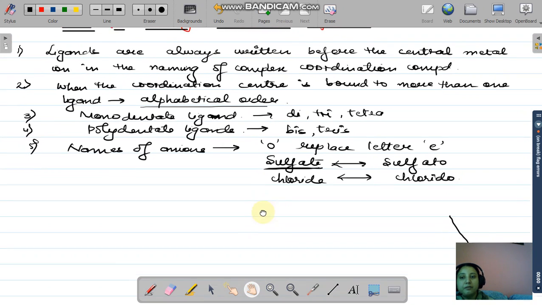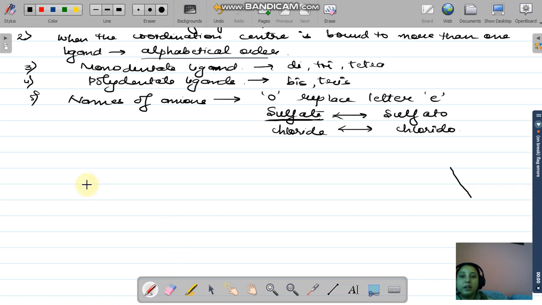This is how you are going to name the anion.